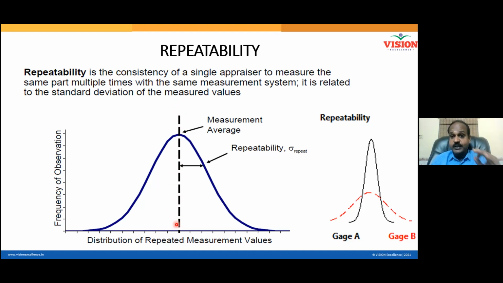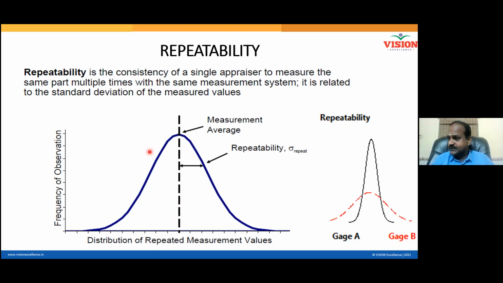Now with respect to the average, I am plotting all the readings of Pradeep, all 100 readings. When you give 100 readings, half of the readings will be on the right side of the average and half on the left side. This is a property of a normal distribution. More readings will be around the average, so you will see a peak at the center. This is another property of the normal distribution.